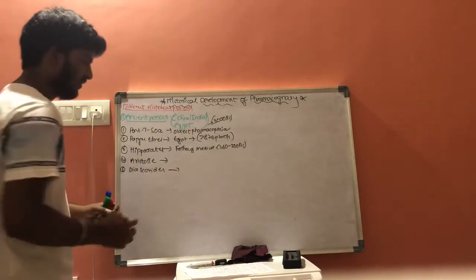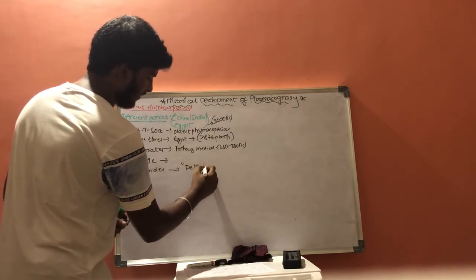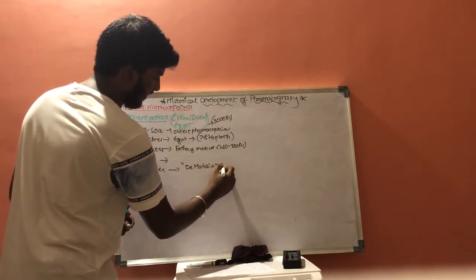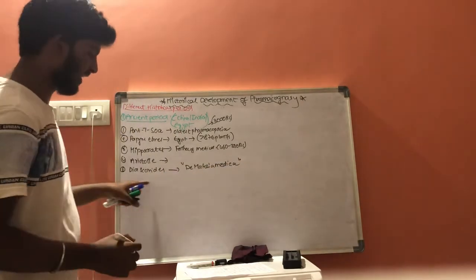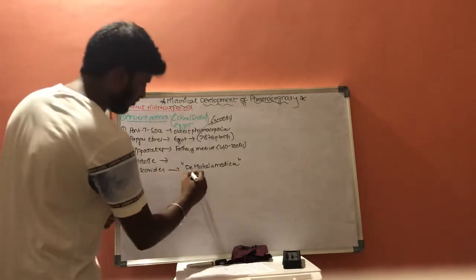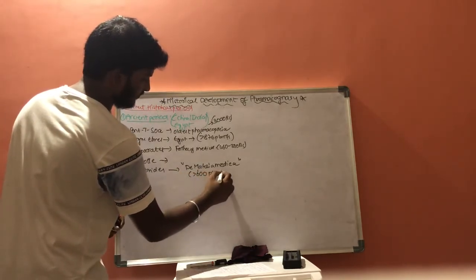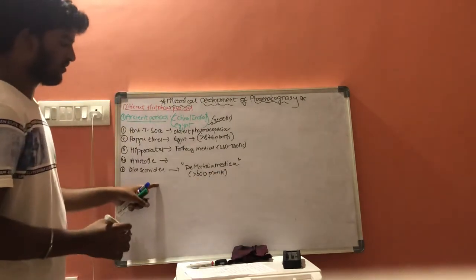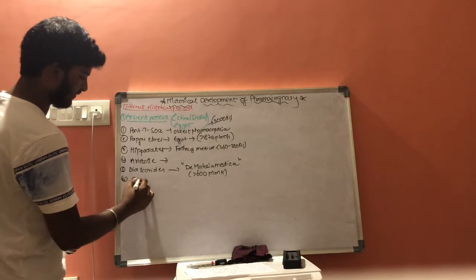Dioscorides is a scientist who discovered a book, De Materia Medica. De Materia Medica is the book written by Dioscorides, which includes more than 600 plants. That is Dioscorides.